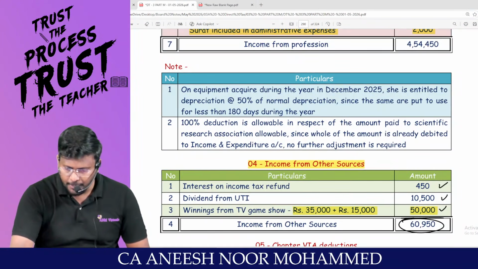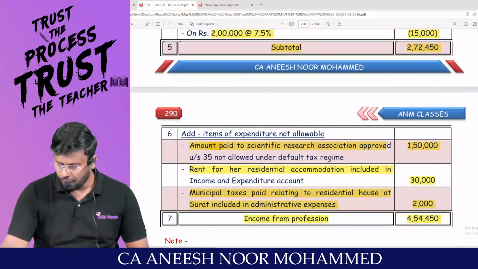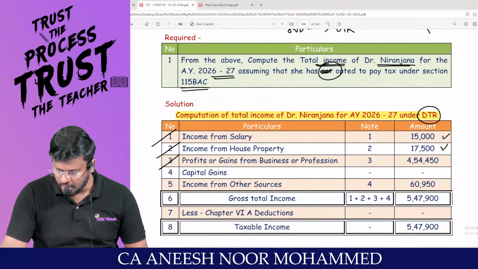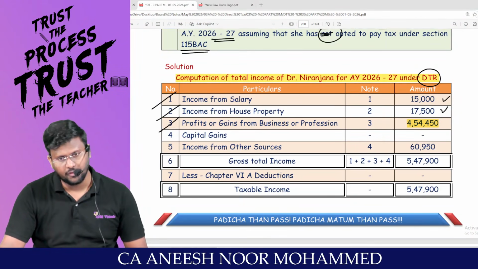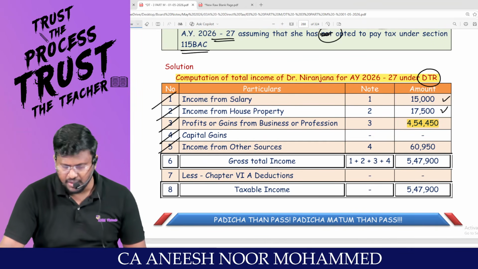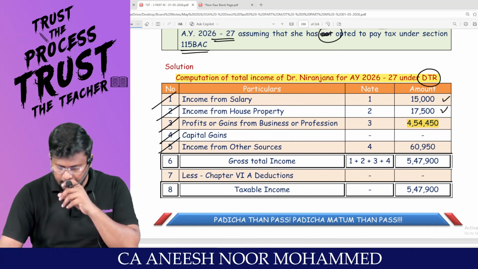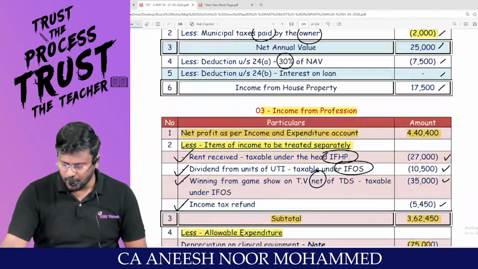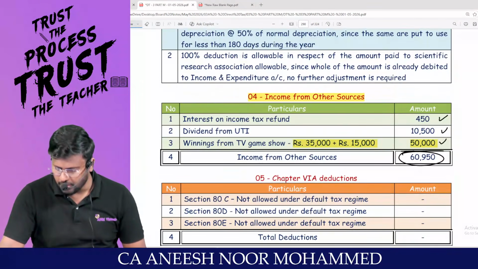Comfortable? You will be getting income from profession of 4,54,450. That's it, 4,54,450. Easy. There is no capital gain information. Already we finalized the IFOS parallelly, 68,950. That note you can attach here, 60,950, my dear lovable students.